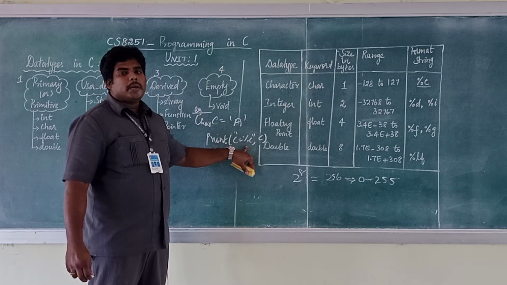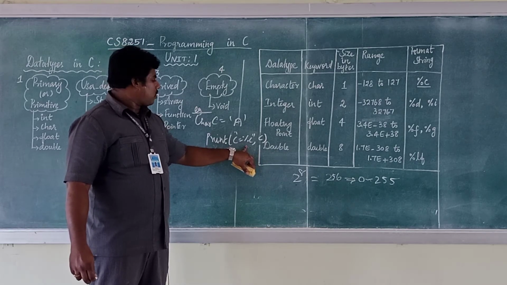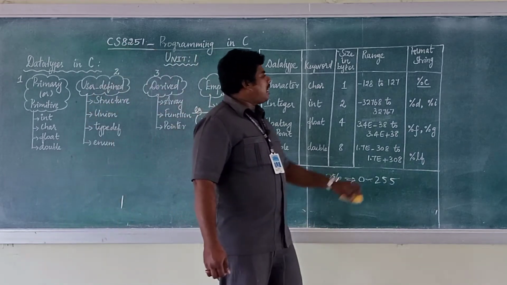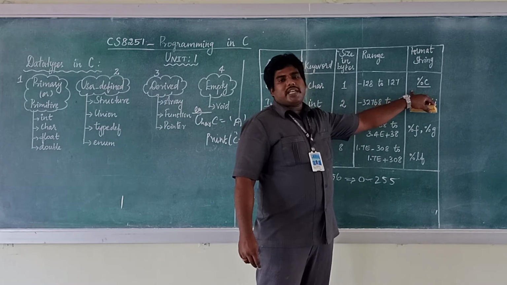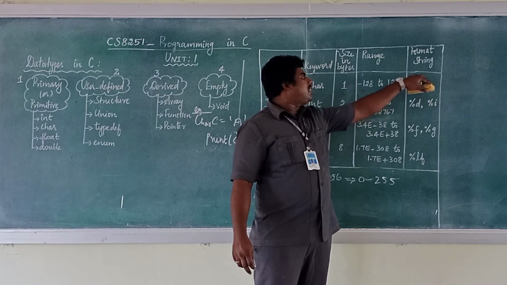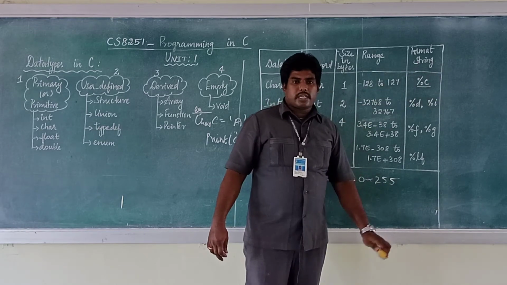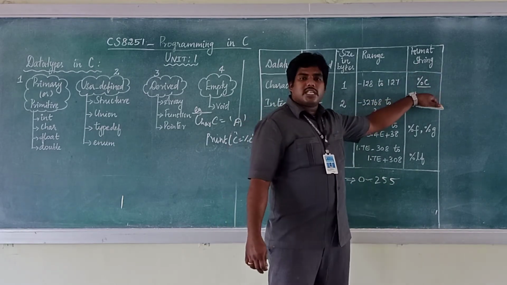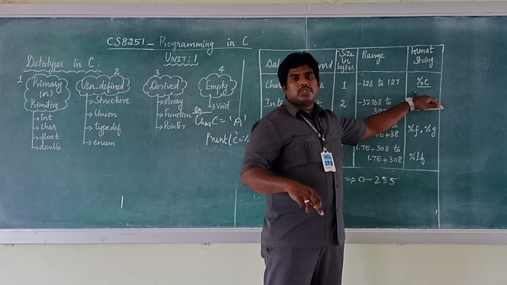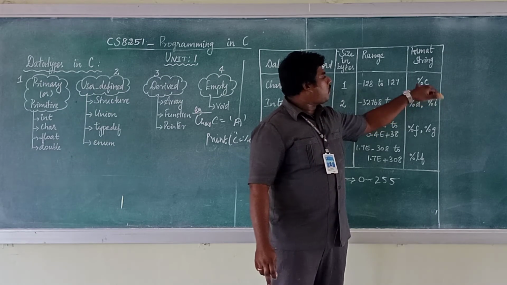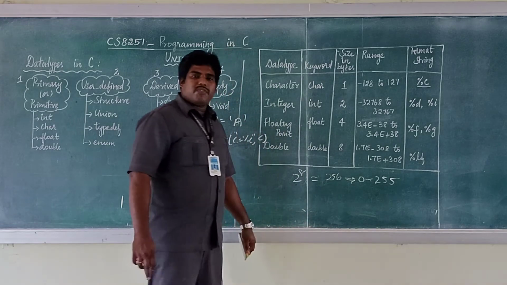Okay, there is no particular data type for string. For representing the character in the printf statement as well as the scanf statement, we need this control string. All of you got it? The other name of control string is format string. What's the need of this %c? If you want to use the particular character data type in printf and scanf, you have to use this specifier. All of you got it?